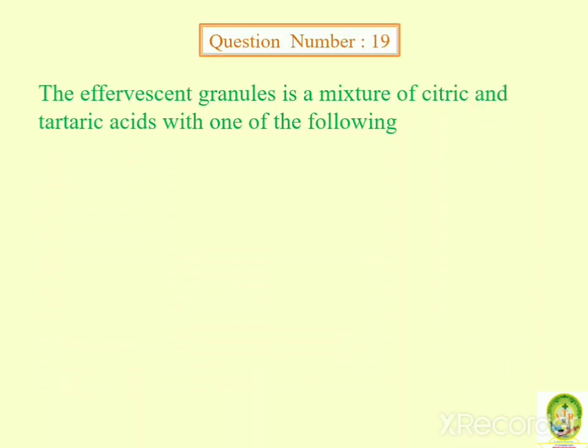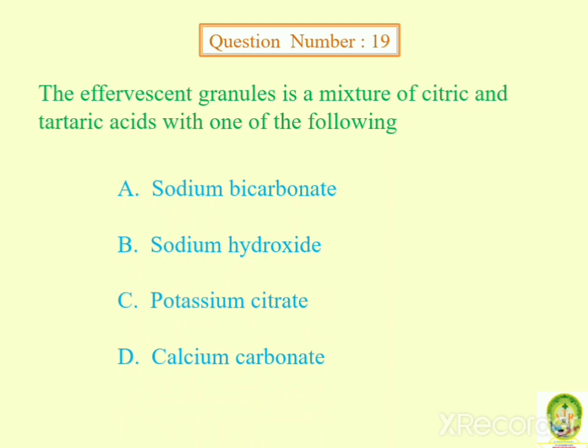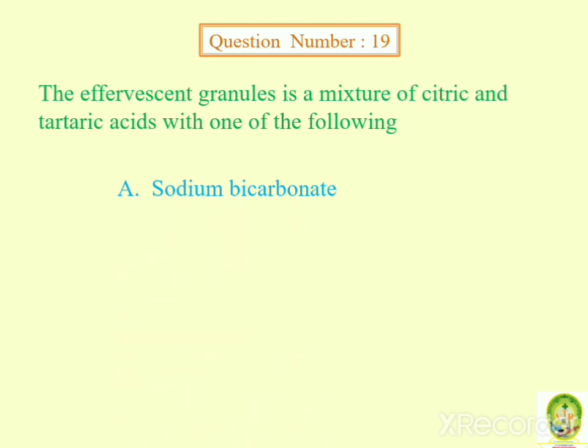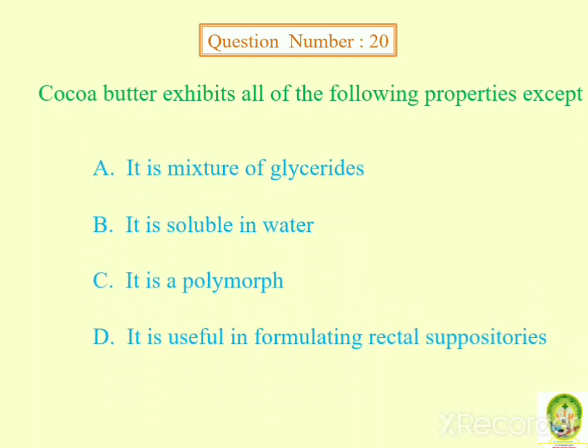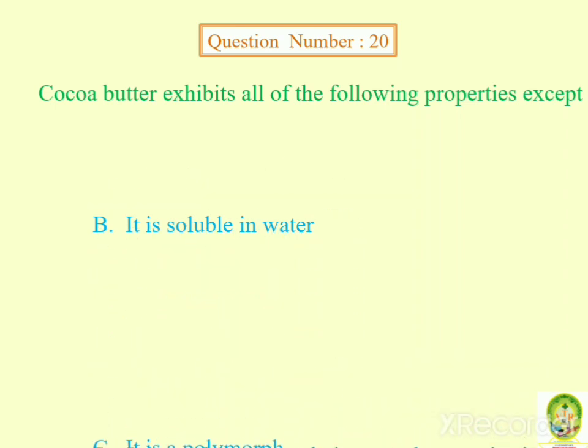The effervescent granules are a mixture of citric acid, tartaric acid and one of the following: sodium bicarbonate, sodium hydroxide, potassium citrate, calcium carbonate. Answer is sodium bicarbonate. Cocoa butter exhibits all the following properties except it is a mixture of glycerides, it is soluble in water, it is polymorphic, it is useful in formulating rectal suppositories. Answer is it is soluble in water.